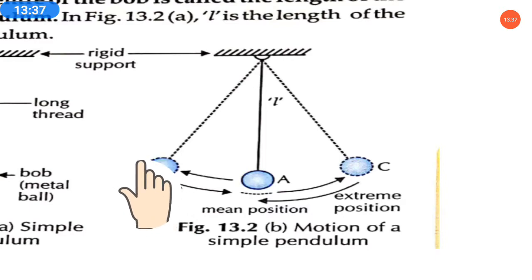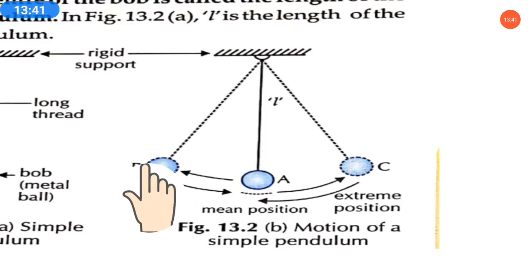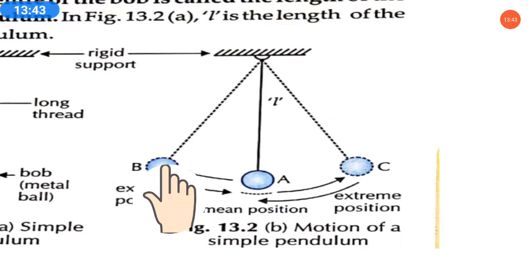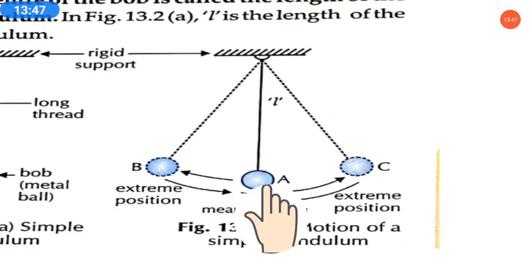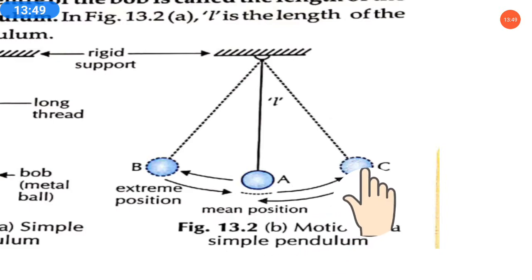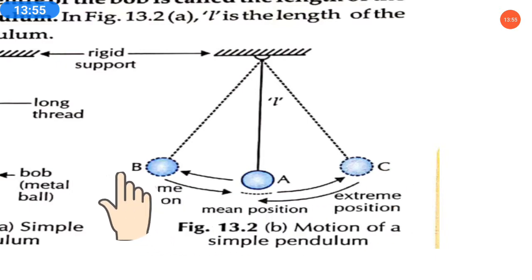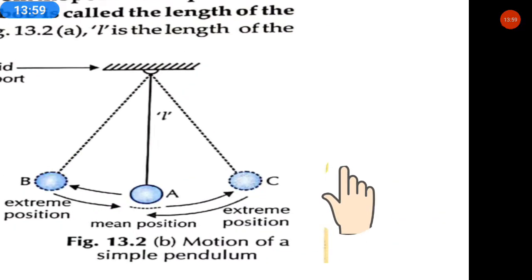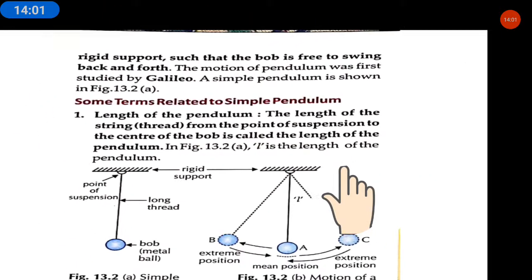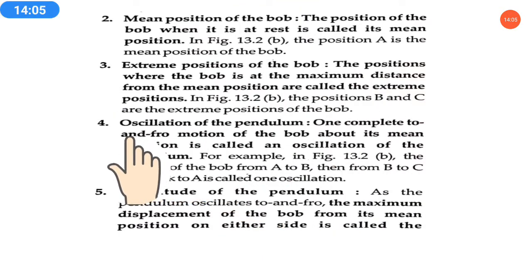Suppose bob A started moving and went till B, so B is its extreme position. Again it comes back to the original position, then moves forward and goes till C, the maximum distance. So that point C is also its extreme position. So here we can say B and C are the extreme positions of the bob.